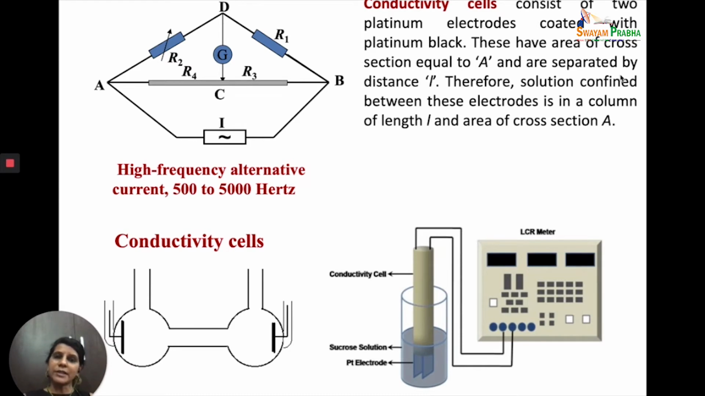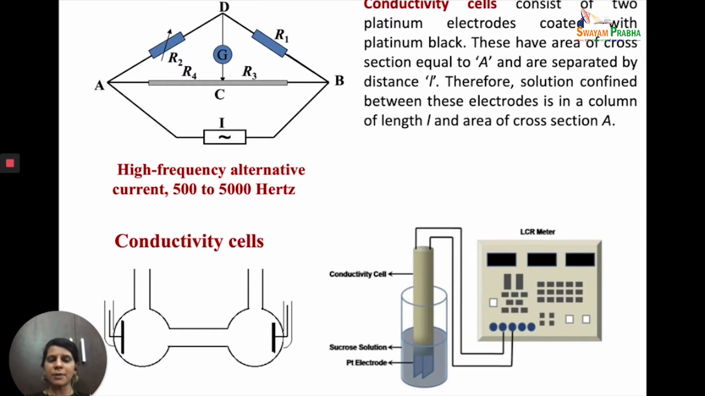So if I need to know the l by A value of my conductivity cell, it's not very easy to measure the length and area of cross section of the conductivity cell, and it might change during the course of the experiment. So you have to calibrate your conductivity cell, and it's very easy to do.